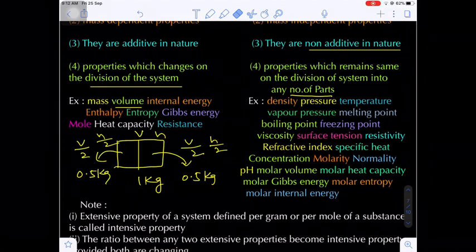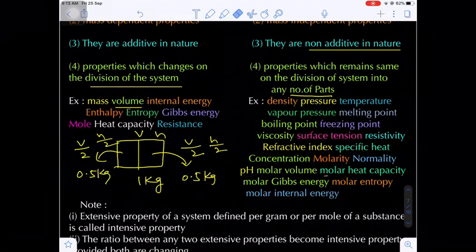Now refractive index, specific heat. What is the meaning of specific heat? It is the amount of heat required to raise the temperature of 1 gram of a substance by 1 degree centigrade. If you mention it for a particular 1 gram of a substance, then the measurable property is independent of the mass, that's why it is intensive. Next, concentration. We know concentration terms like molarity, normality, etc. are intensive properties. Okay, now one more example we have is pH.